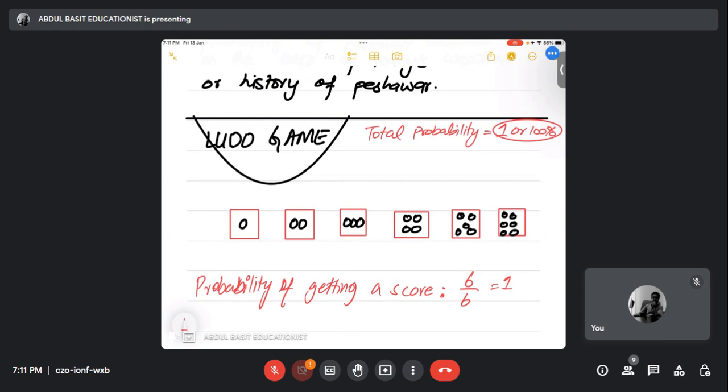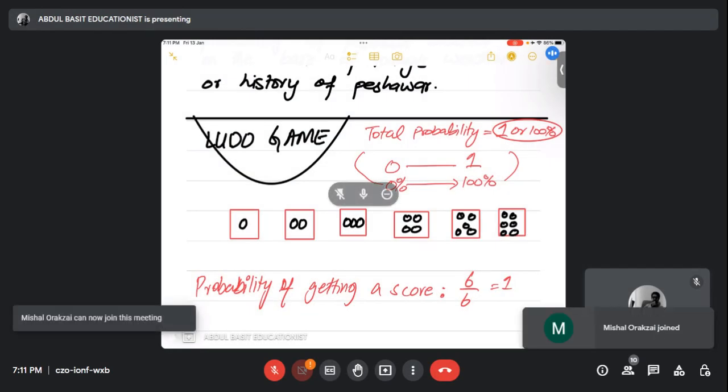Yes, sir. Okay, so the probability ranges from 0 to 1, or 0% to 100%. If we want it in percentage, we multiply by 100, that's it.